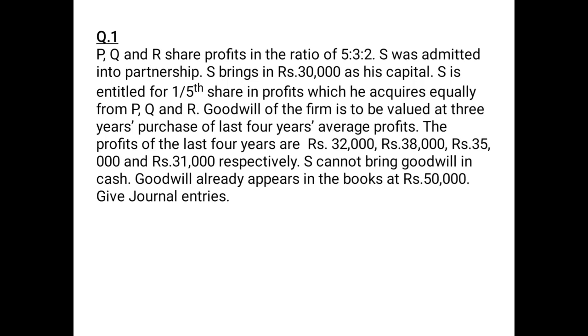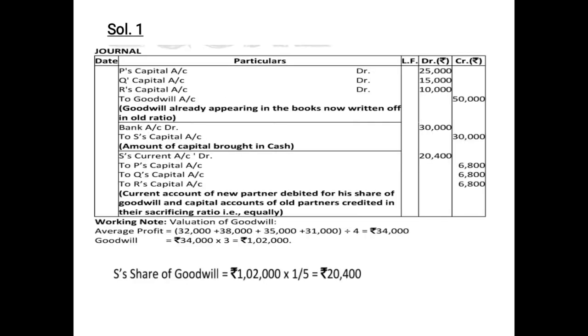And the goodwill which is already appearing in the books is rupees 50,000. So before the new partner is admitted, we have to write off this goodwill of 50,000 among all the old partners in the old ratio. Let us see the solution. Before looking into the journal entries, let us look at the working note.